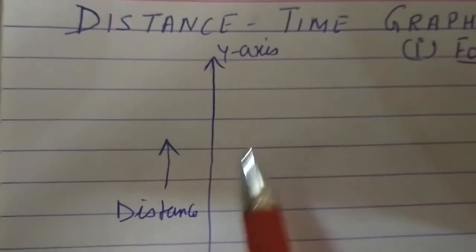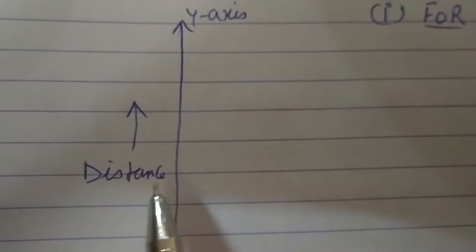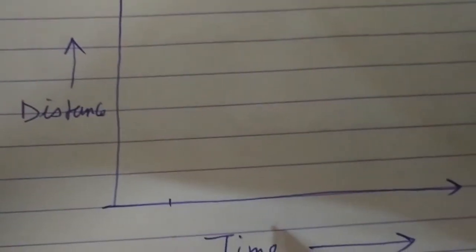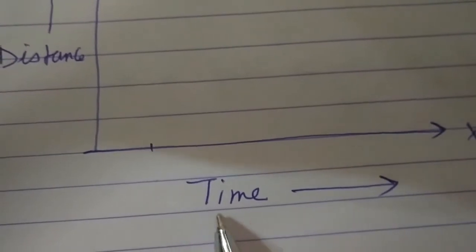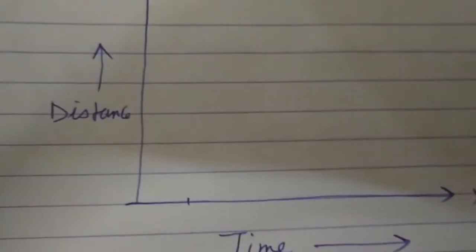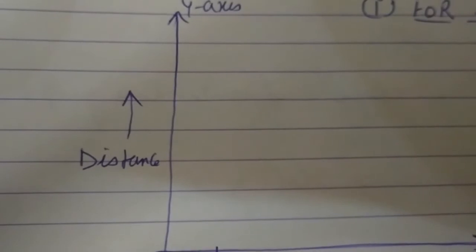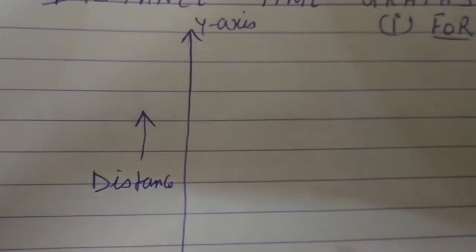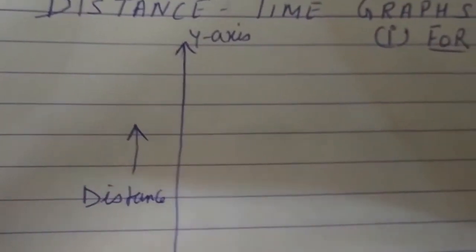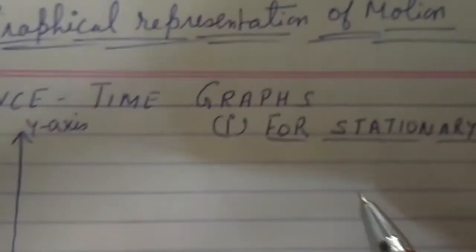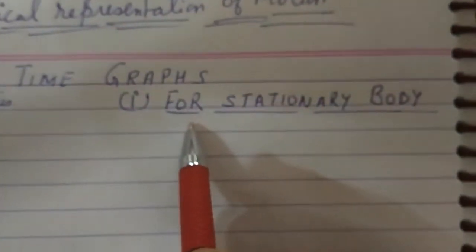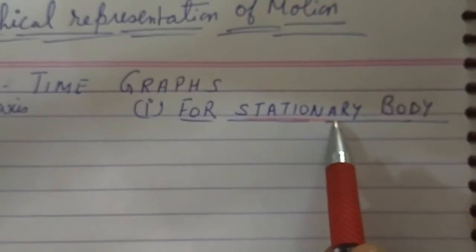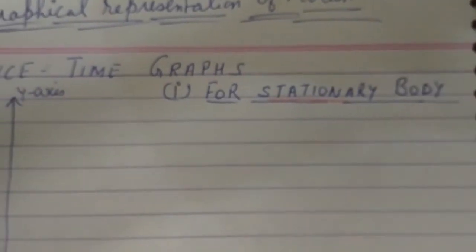Distance we have to take on the y-axis, because distance is the dependent quantity. The dependent quantity we always take on the y-axis, and time is the independent quantity, so we take it on the x-axis. How to plot the graph you have already studied in class 8th. So distance on the y-axis, time on the x-axis, and we are going to plot the graph. The first one is for a stationary body. Stationary body means body at rest.